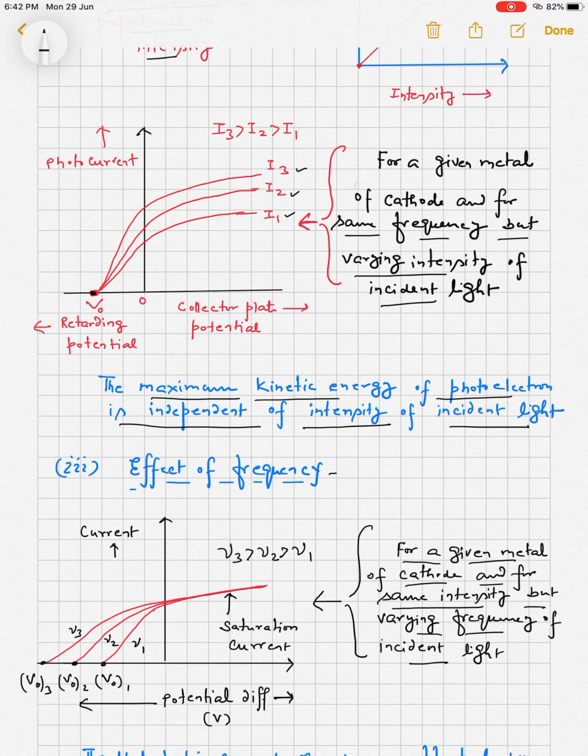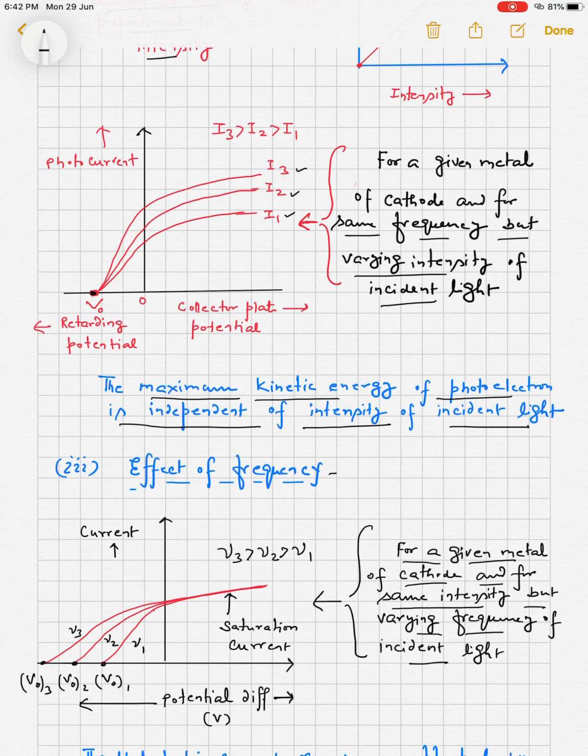Intensity is the same. It has been observed in the experiment that the current is the same for all three frequencies. It means the photoelectric current does not depend upon frequency, it depends upon intensity.